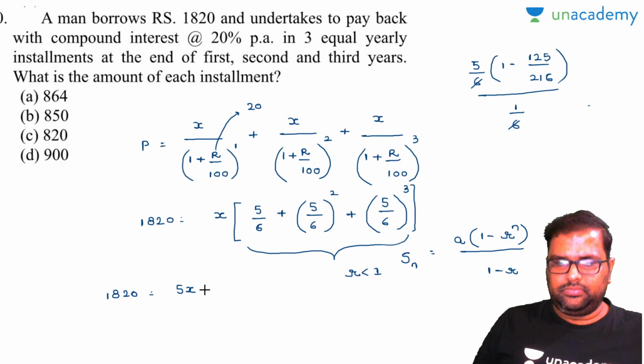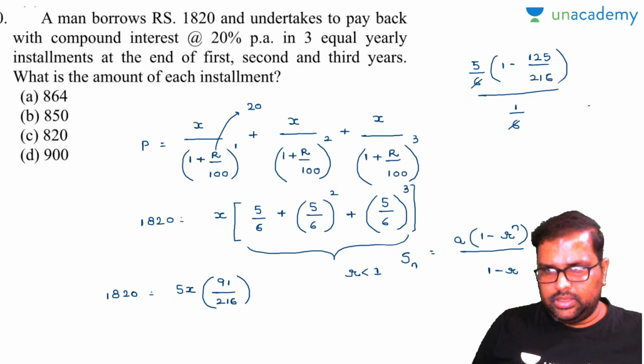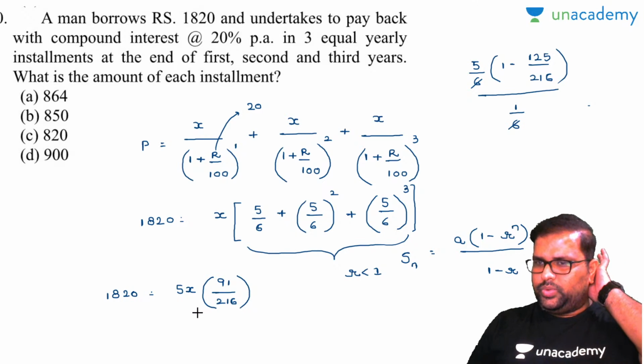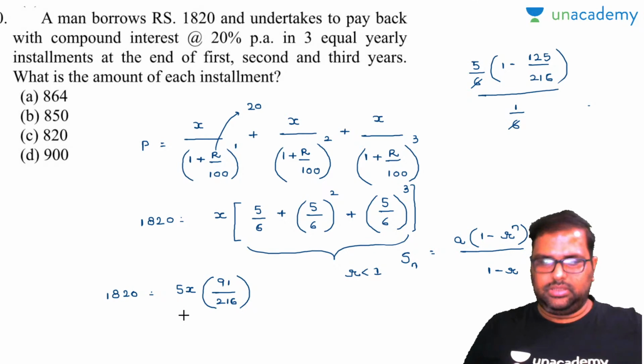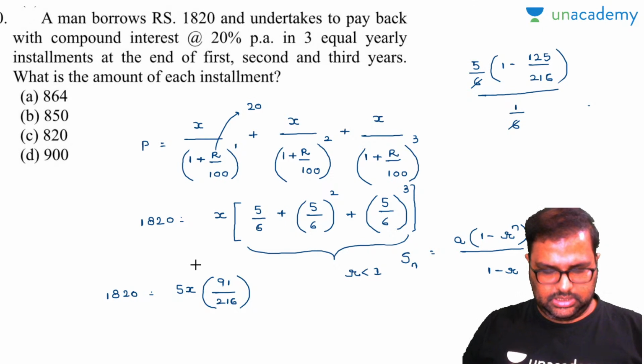5x into 216 minus 125 will be 91 divided by 216. Okay, is it 91? 216 minus 125. Am I right or wrong? One second. 216 minus 125. Yes, 91. So what is the final answer there?